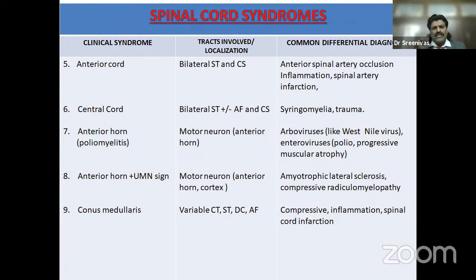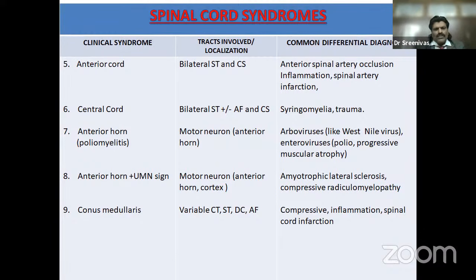Enterovirus, polio, progressive muscular atrophy. If there are combined anterior horn cells, lower motor neuron and upper motor neuron signs, you should always think of motor neuron disease, anterior horn cell and cortex, like amyotrophic lateral sclerosis. If only anterior horn cells are affected, it is called progressive muscular atrophy. If upper motor neurons are affected, it is called primary lateral sclerosis. If both together are affected, it is called ALS. So combined anterior horn cells and cortex, you have to think of ALS.